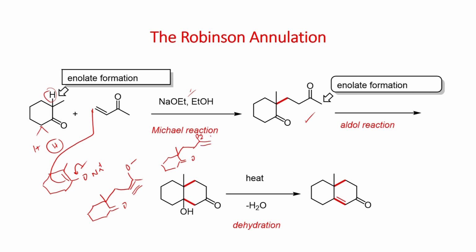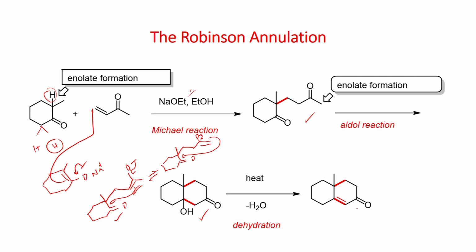Once you form this one, now it can undergo intramolecular reaction. Suppose in this case 1, 2, 3, 4. When you do reaction here, so when you add here, you form a 4-membered ring, which is not favorable. Therefore, when you form this enolate, this can undergo intramolecular cyclization, you can get this compound.